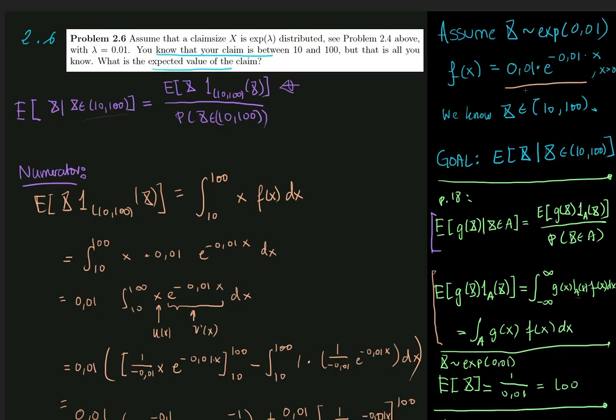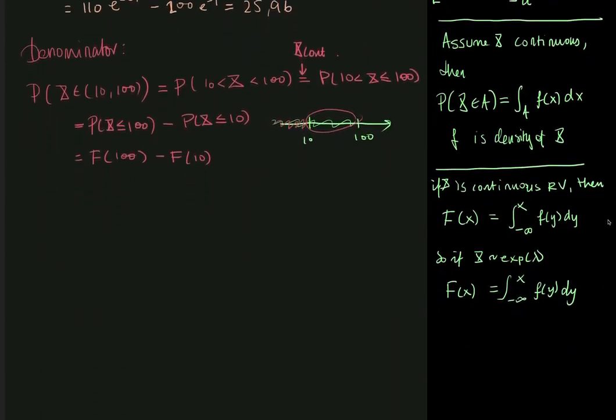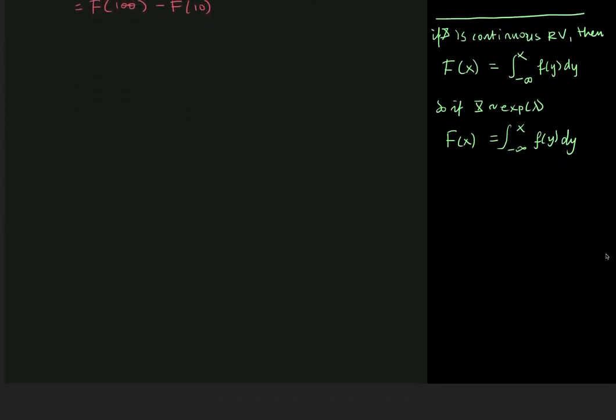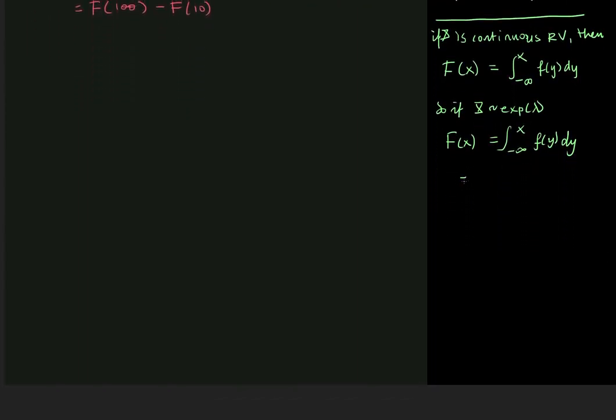Here we have the 0.01 because I've already substituted in the values. But for the general case with any lambda greater than 0, the density of an exponentially distributed random variable is given by lambda multiplied by e to the minus lambda x. And also recall the important detail that x has to be greater than 0, or else the density is just 0. So when we evaluate this integral, we have the density lambda e to the minus lambda y dy. Here we write y because it's y we integrate with respect to, all the way up to x.